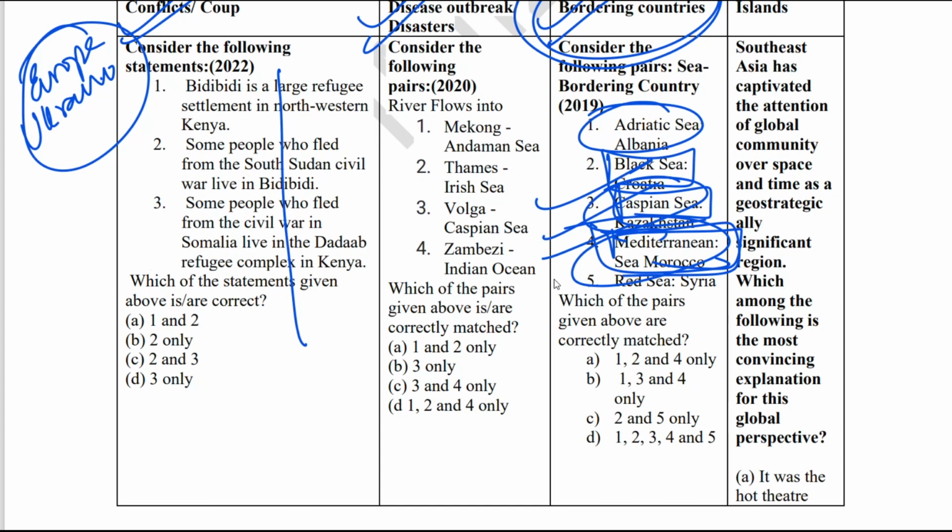In the IR section, one thing is that it is repeating itself. They will pick one option from there and frame another question on that. For example, Black Sea. You all know that because of the Ukraine crisis, Black Sea is very important. So you have to do the entire mapping of the Black Sea. Holistically, you have to map that Black Sea. It's very, very important. Similarly, Red Sea, similarly, Mediterranean Sea is very important.